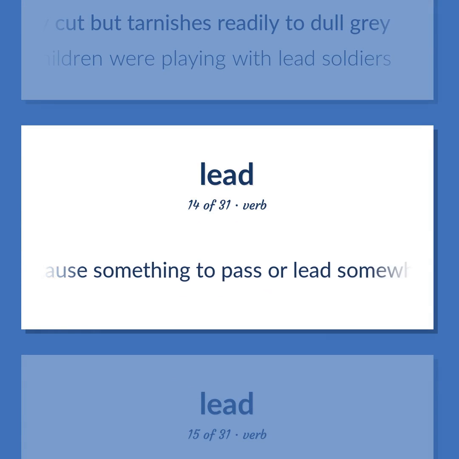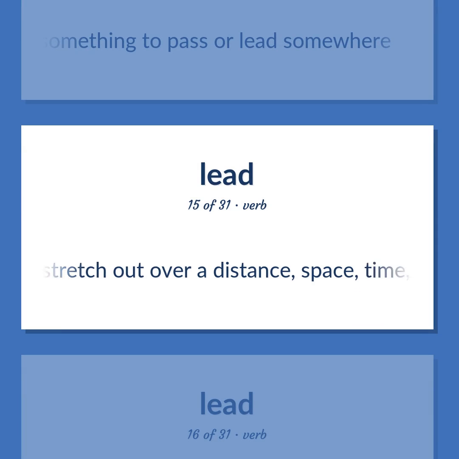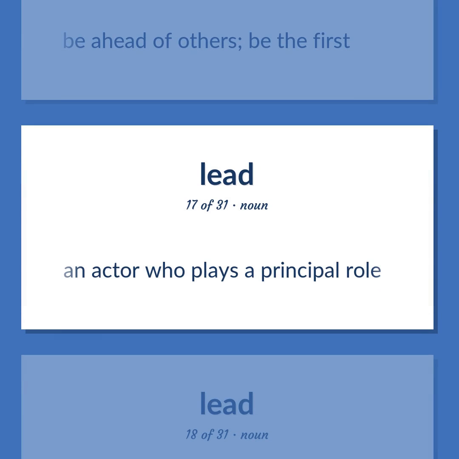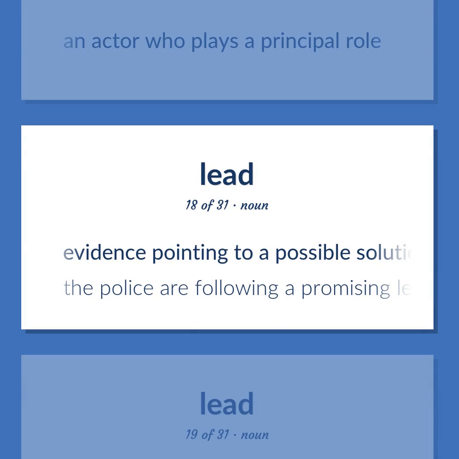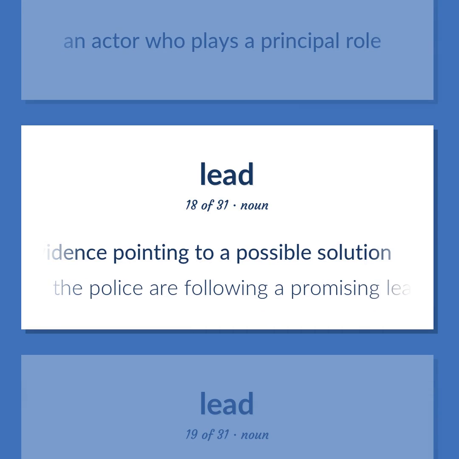Cause something to pass or lead somewhere. Stretch out over a distance, space, time, or scope. Run or extend between 2 points or beyond a certain point. Be ahead of others. Be the first. An actor who plays a principal role. Evidence pointing to a possible solution. The police are following a promising lead.